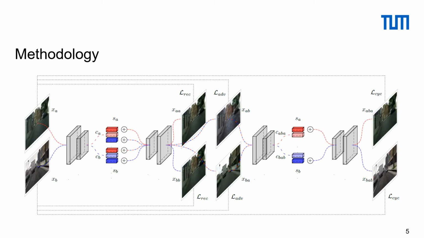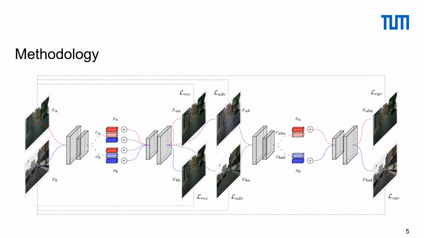Our pipeline consists of a shared content encoder E and a shared decoder G, plus one discriminator per domain, implied by adversarial loss L. As shown in the scheme, the encoder embeds the input sample XA or XB into latent code content A or content B. We enforce content to represent common features between the two domains, hence we call it content. The decoder G receives the code C together with one of the predefined domain-specific codes, style A or style B, in order to distinguish between two domains.